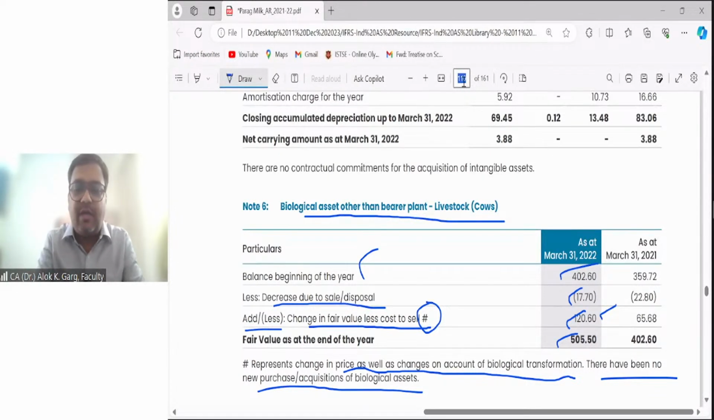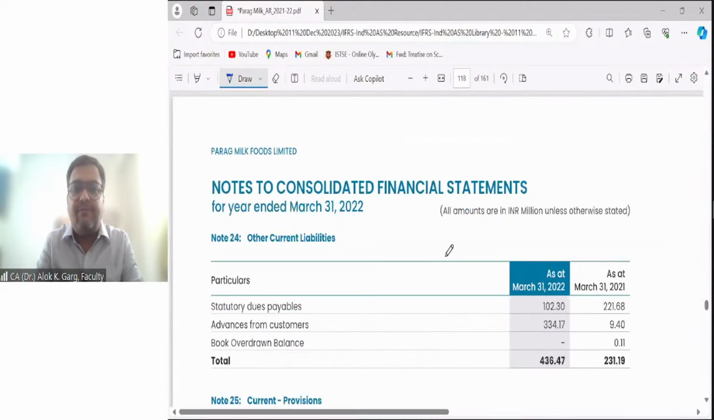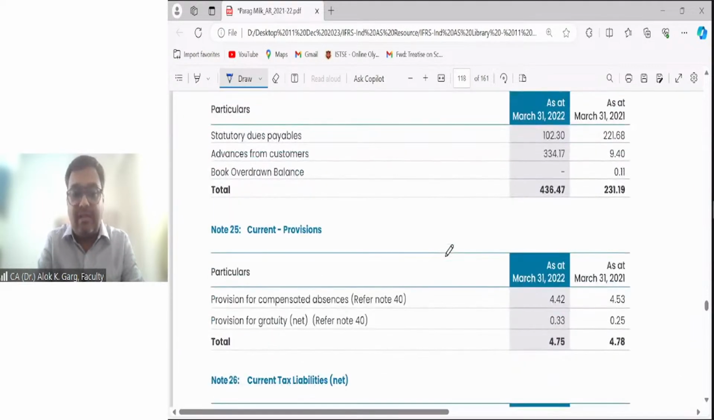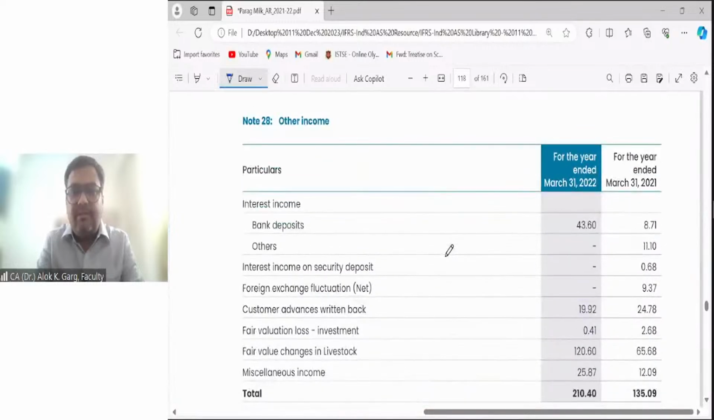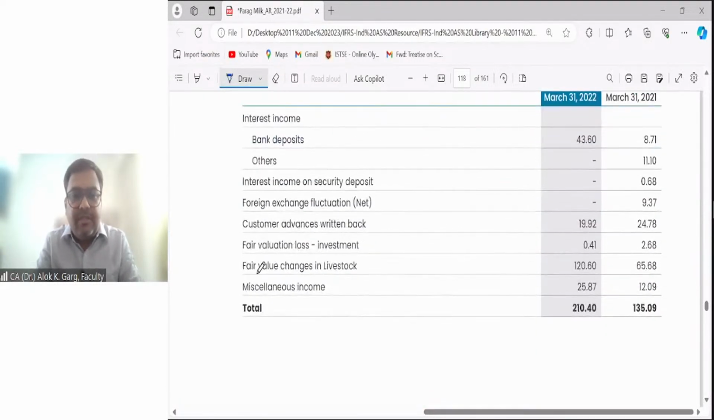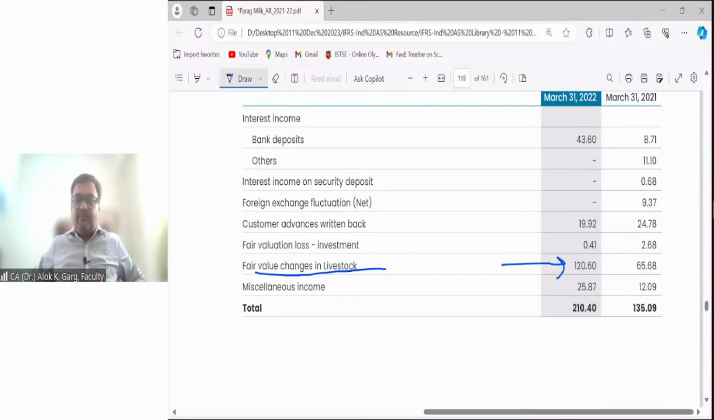And let's go to the other income schedule, because I have told you that this will go to the other income, right? This is the schedule of other income. And can you see the fair value changes in livestock, 120.60 million, here? Because the accounting entry is biological asset balance sheet account debit to other income P&L account. So can you see this 120.60 million here?